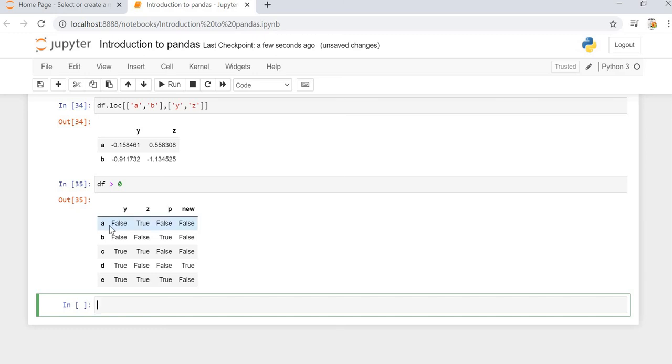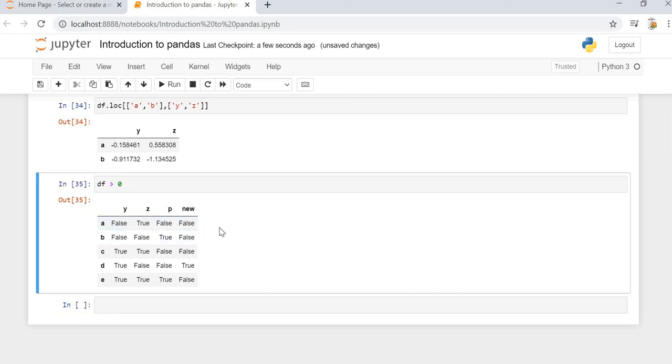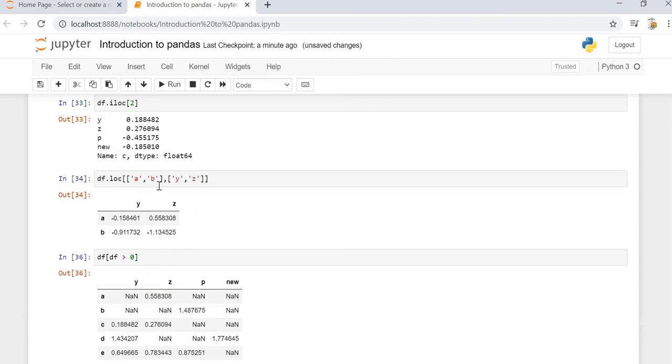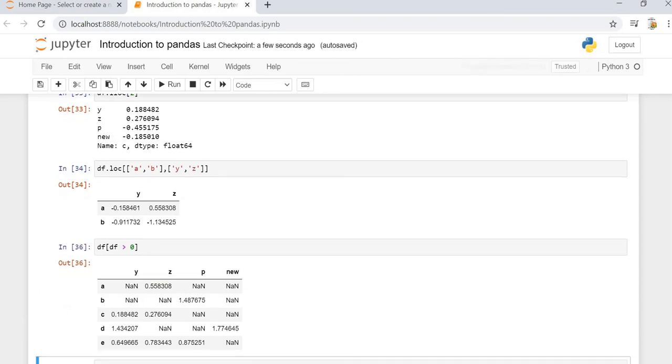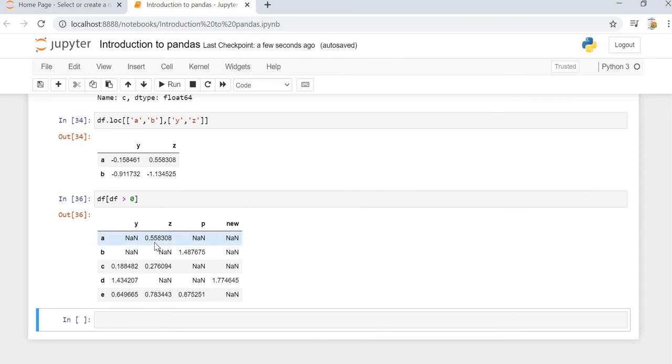For whichever value is greater than 0, it shows True. Wherever the value is less than 0, it shows False. We can print a sub data frame using this condition. If we put it inside df, it will give us the data frame wherever the value is greater than 0, and it will print the data point.